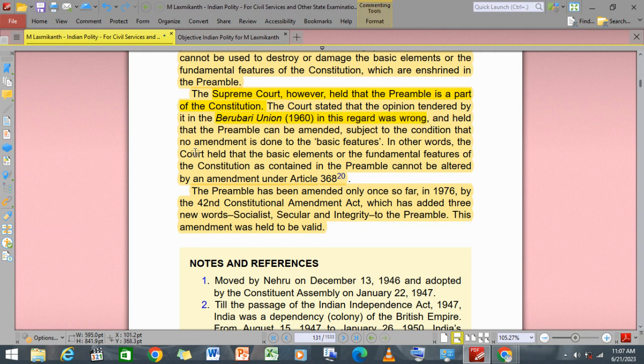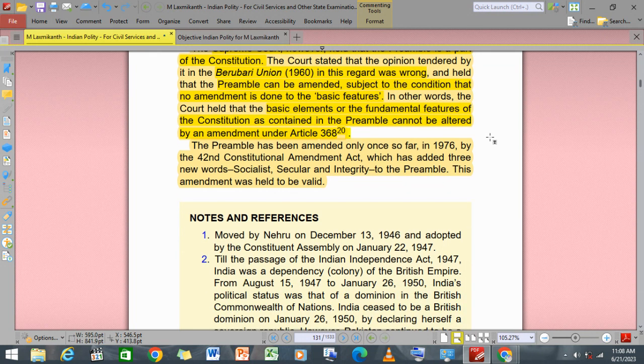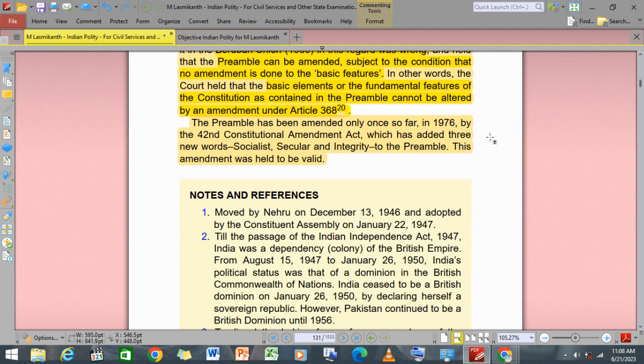It was held that the preamble can be amended, subject to the condition that no amendment can change the basic features. In other words, the court held that the basic elements or fundamental features of the Constitution contained in the preamble cannot be altered by Article 368.